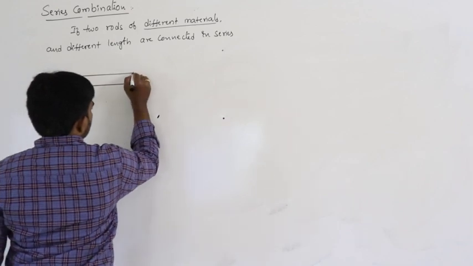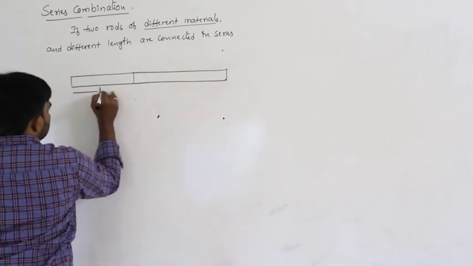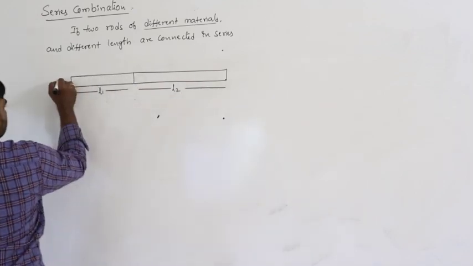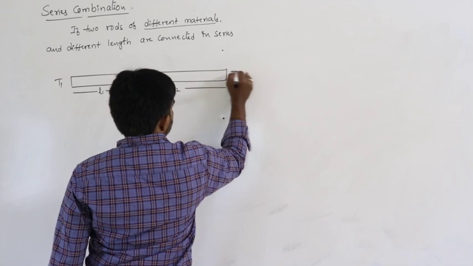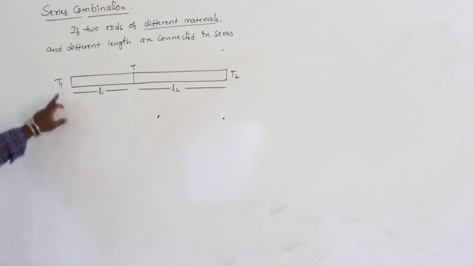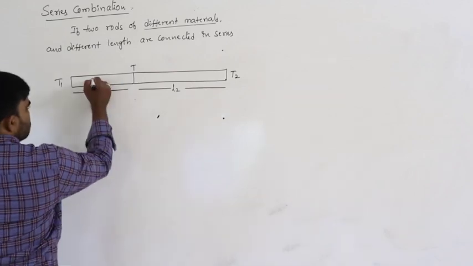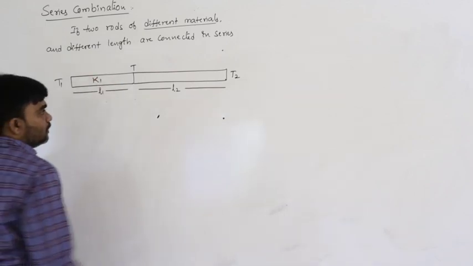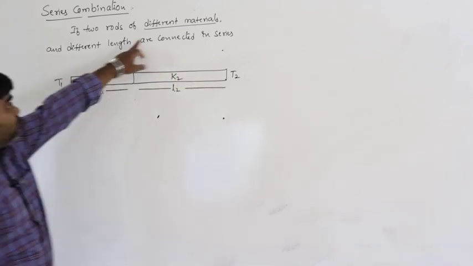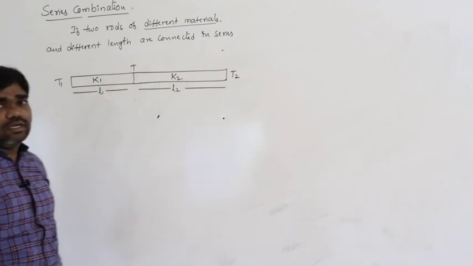See here, this is one rod and this is another rod. This rod has length L1 and this rod has length L2. Here the temperature is T1, here the temperature is T2, and let us say the temperature is T at the junction. This material is made of thermal conductivity K1, and this material is made of thermal conductivity K2. Different materials means the K value must be different.